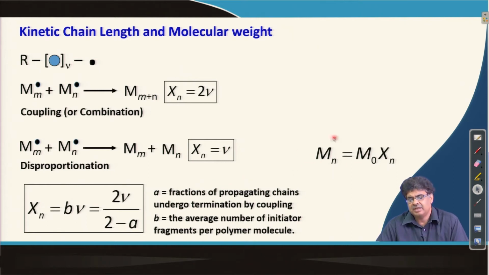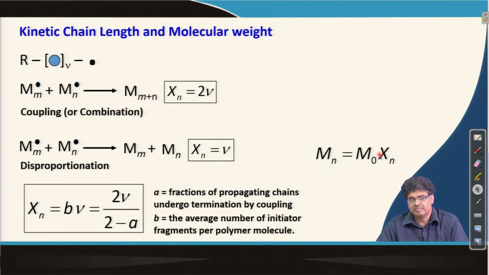Now, we know Mn is given by M naught, which is the monomer or structural unit molecular weight, multiplied by the degree of polymerization. In this case we are talking about the number average degree of polymerization, so we get the number average molecular weight. If we are using Xw, then we can also get Mw. So, this is how Mn, the number average molecular weight, is related to kinetic chain length through the degree of polymerization.